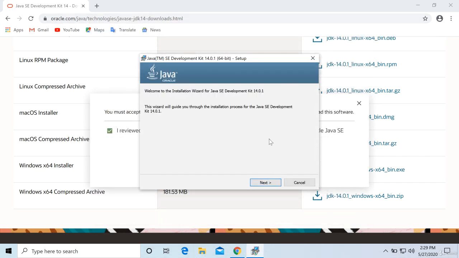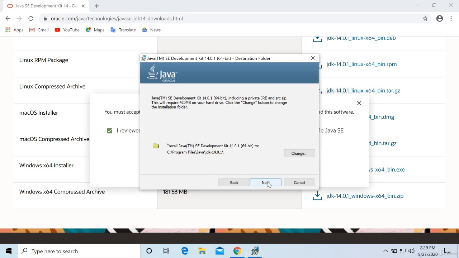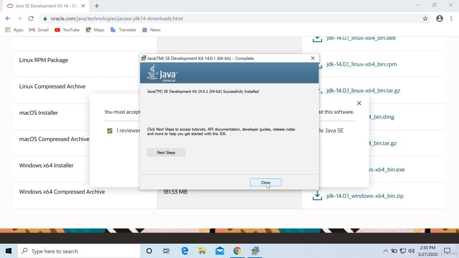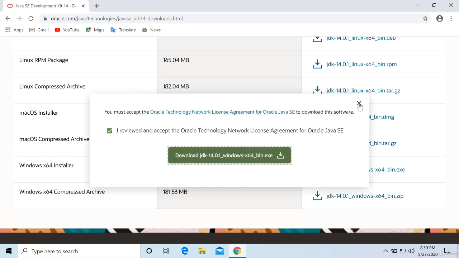Like any other installation, the Java is also installed in the same way. It will run a wizard, just keep on saying next. And here if you want to change the path where you want to install it, you can do that. But this is the best path, right? This is like a standard. Always Java is installed in these folders on every computer. So let it be same. Don't modify it. Now it is getting installed. So that's it. It is installed on this machine.